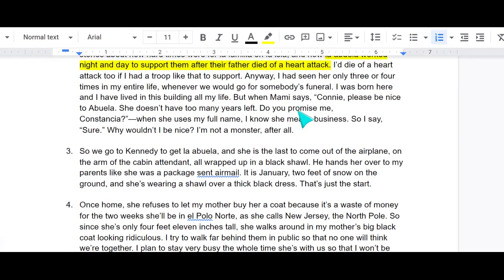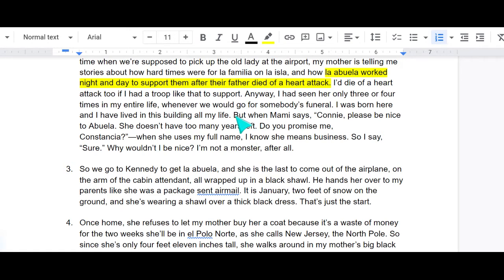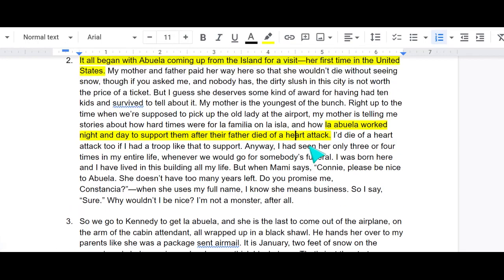It says, "I'd die of a heart attack too if I had a trip like that to support. Anyways, I'd only seen her 3 or 4 times in my entire life whenever we would go for somebody's funeral. I was born here and I lived in this building all my life. But when Mommy says, 'Connie, please be nice to Abuela. She doesn't have too many years left. Do you promise me, Constancia?' If she uses my full name, I know she means business. So I say, 'Sure. Why wouldn't I be nice?' I'm not a monster after all."